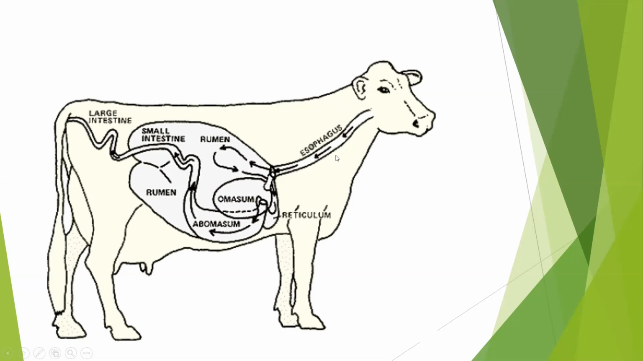Now we know that cows and buffaloes feed on grass. Grass contains cellulose. So this cellulose digestion is carried out in the rumen part of the stomach. This rumen part of the stomach has most of the methanogenic bacteria. Methanogenic bacteria are a group of bacteria which produce methane.